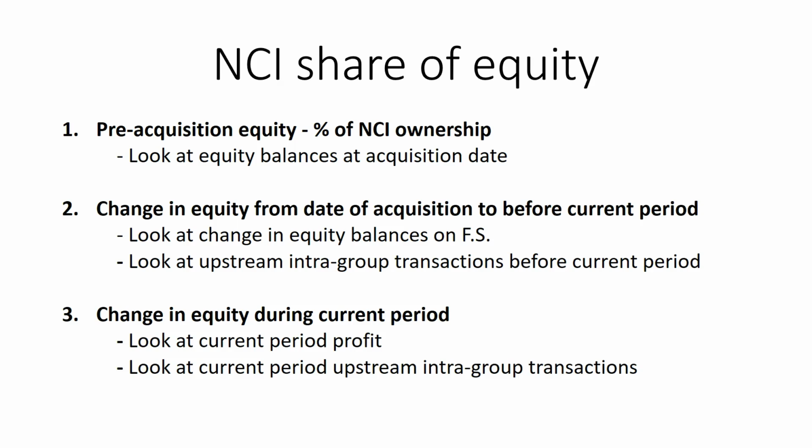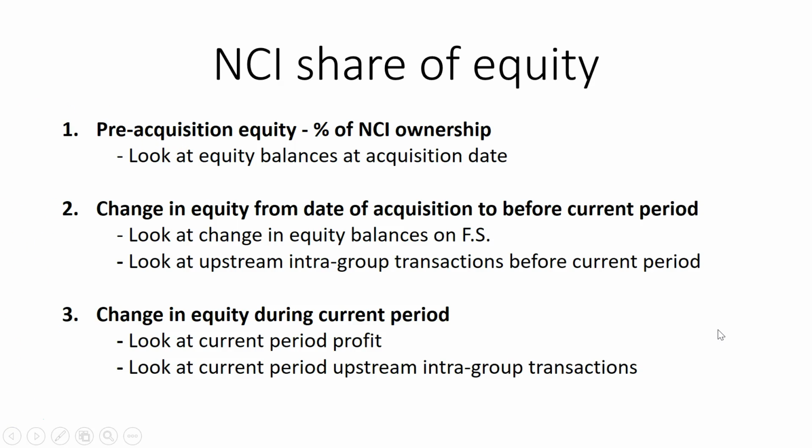We also need to look at upstream intragroup transactions before the current period, because the subsidiary might make some profit, or they might have unrealized or realized gains from those intragroup transactions, which you need to adjust for. And we also need to look at the change in equity during the current period. So if the subsidiary makes a profit in the current period, then the NCI is entitled to that profit based on the ownership percentage. We also need to look at the current period upstream intragroup transactions.